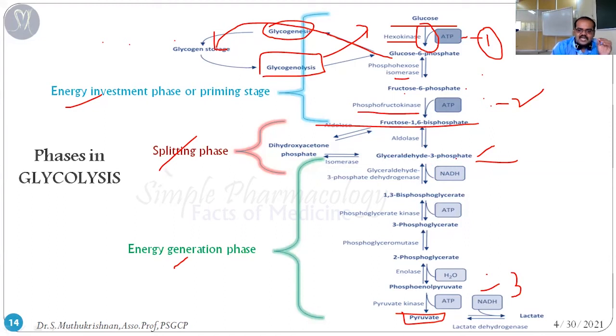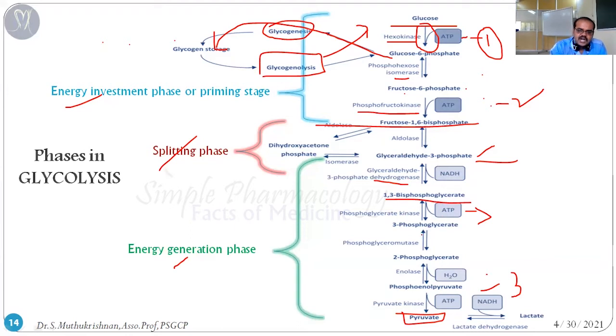So glyceraldehyde 3 phosphate is converted into 1,3 bisphosphoglycerate with the help of glyceraldehyde 3 phosphate dehydrogenase enzyme. With the help of the dehydrogenase enzyme and NADH, which is an energy donor, it is converted into 1,3 bisphosphoglycerate. After that, it is going to release ATP, because energy is actually obtained from this step. Okay, so energy is obtained from this step.